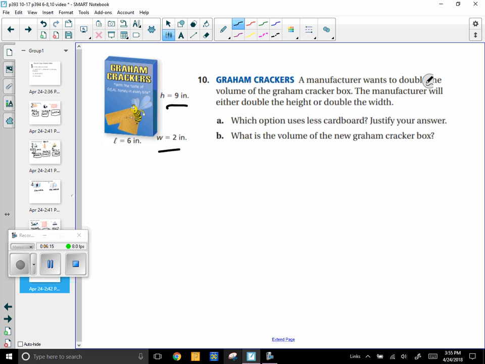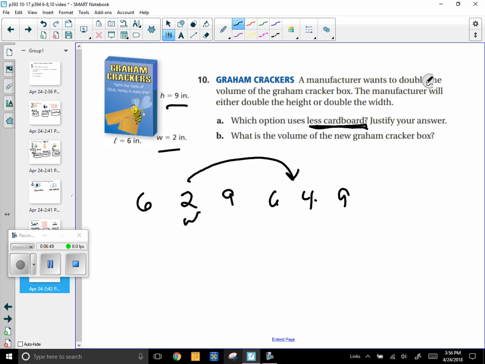Well, less cardboard means surface area. So you do have one surface area question on the quiz tomorrow, or actually a couple times when you need to find the surface area, maybe 2 or 3. So what we're going to do is I'm just going to double the width first. So let me start by just writing the original dimensions down, 6, 2, and 9. This is the width. I'm going to double the width first. That's 6, 4, and 9. All right, so I doubled the width only.